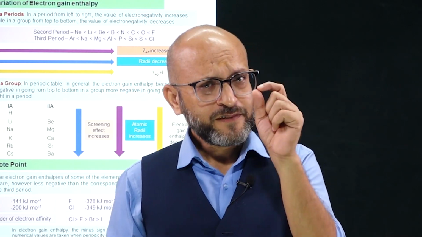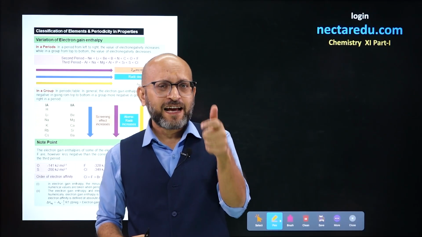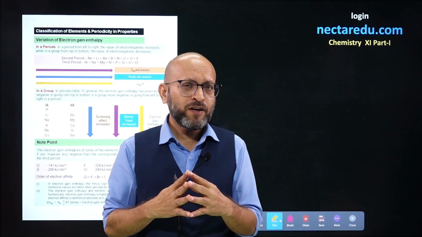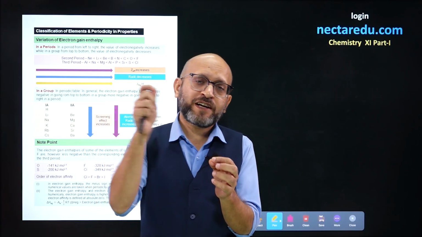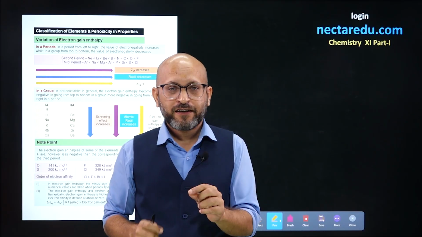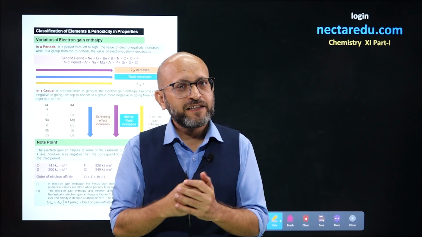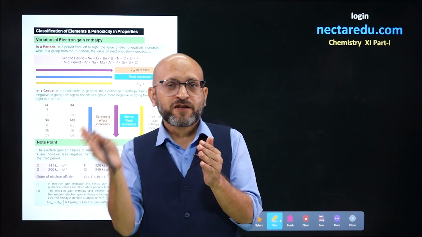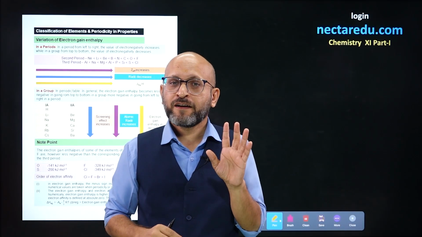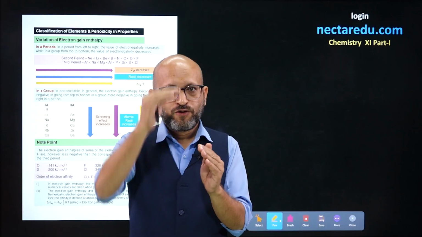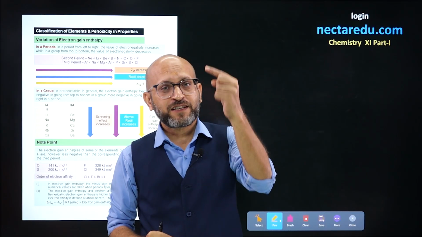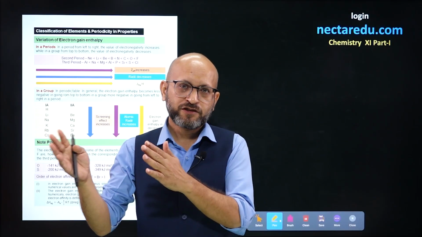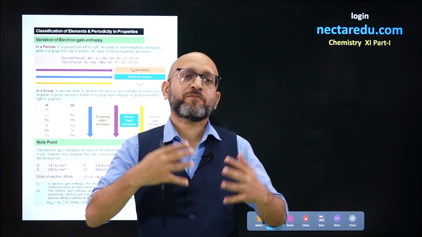Just remember that the plus and minus sign in electron gain enthalpy only means: if the sign is plus, the process of electron addition is endothermic; if it is negative, the process is exothermic. So if you go down the group, the value becomes less and less negative, and across the period it becomes more and more negative.